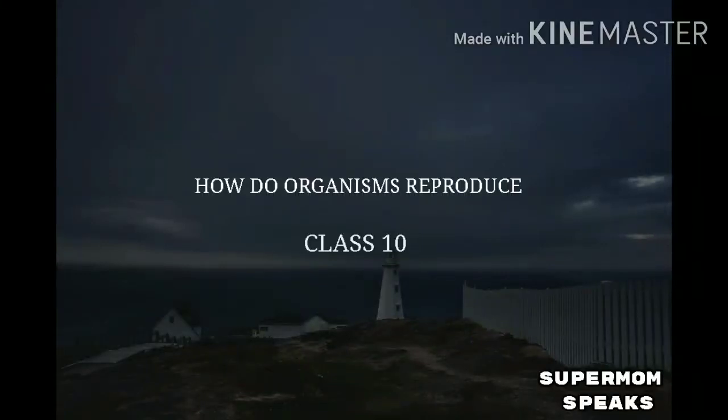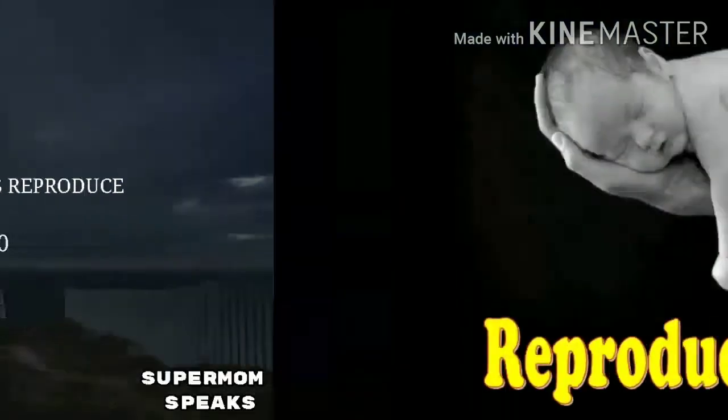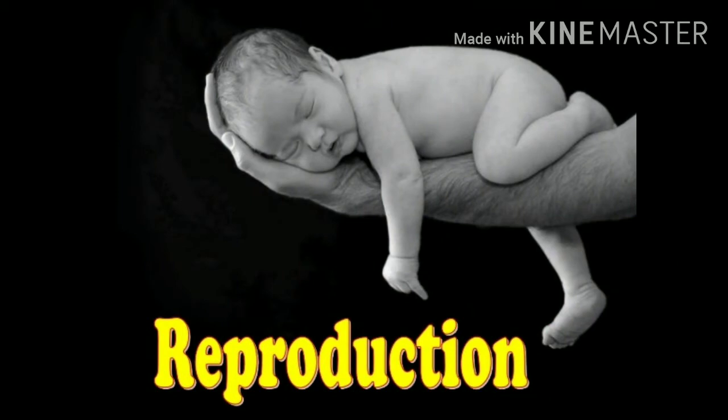Today we will do our next chapter of 10th class, that is how do organisms reproduce. So what do you mean by reproduction? Actually, it is a process by which an individual produces young ones which are of the same kind for the continuation of life and for the maintenance of species, because every person has some lifespan and every person has to die. When they die, there should be somebody who can run the species. In order to carry over that process, we have to reproduce.